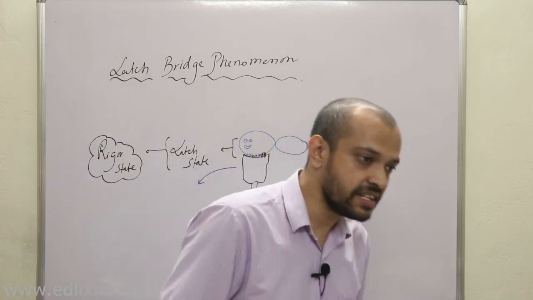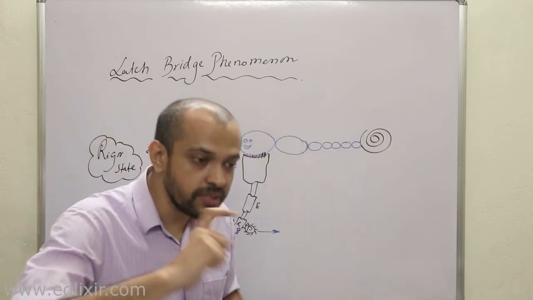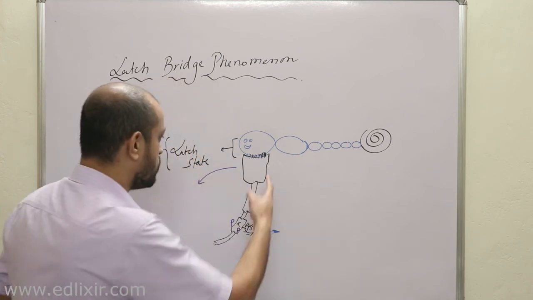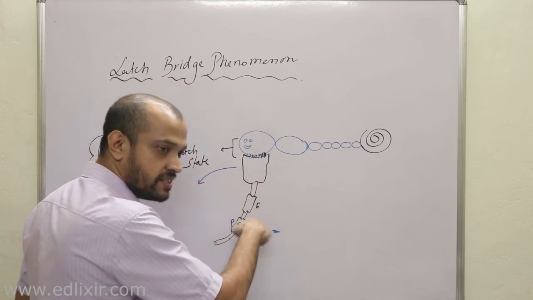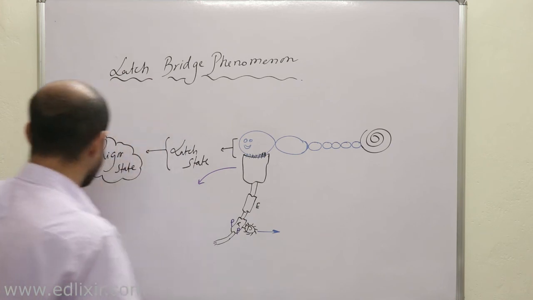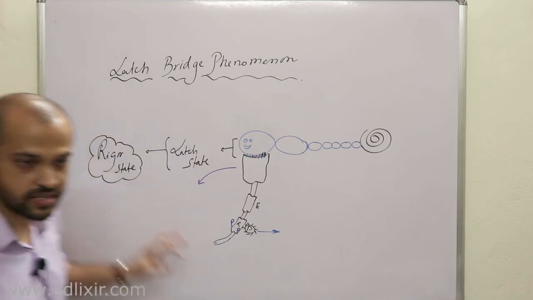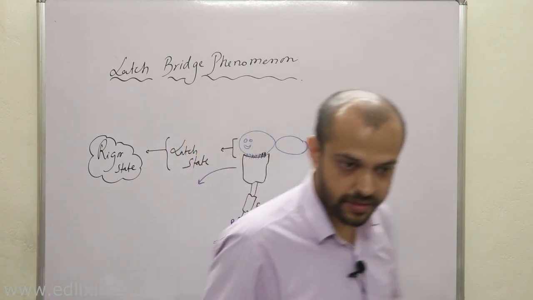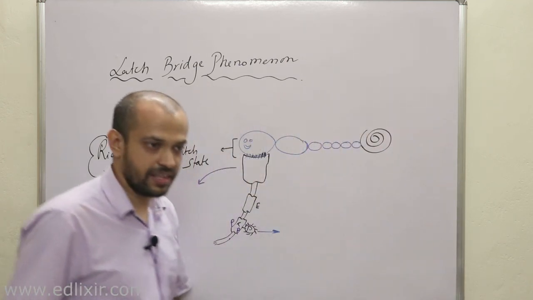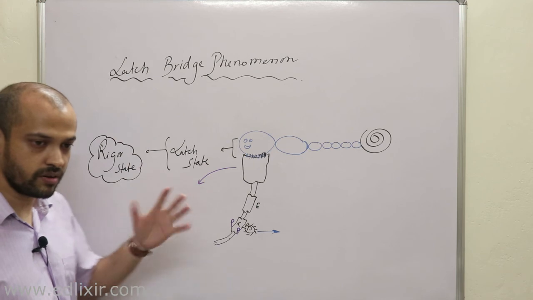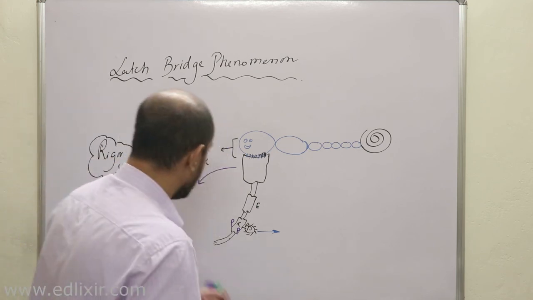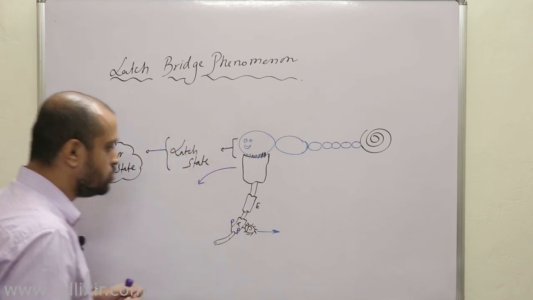That means in latch state there is a reversible chance of starting the cross-bridge cycle again. But once skeletal muscle has reached the rigor state, there is no reversing back. There are possibilities, but after a certain time you cannot reverse rigor mortis. In latch state, you can.